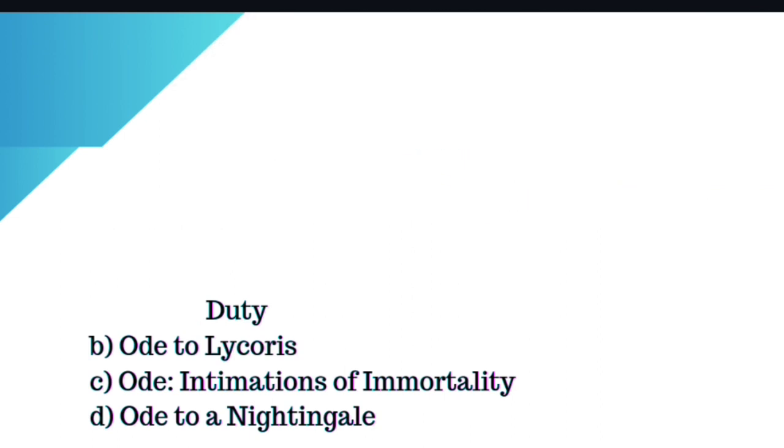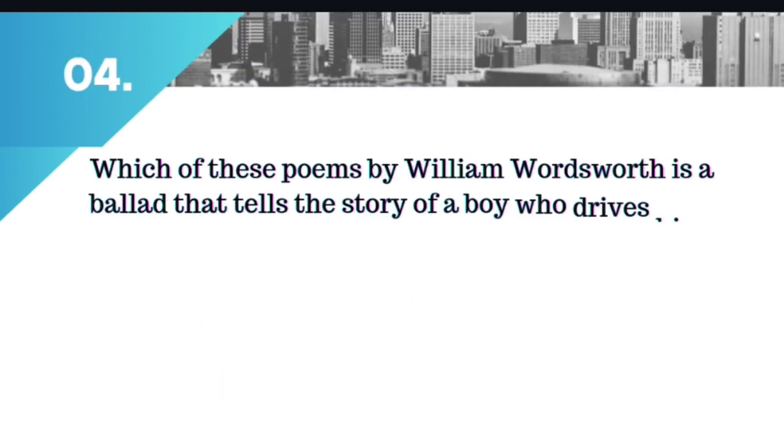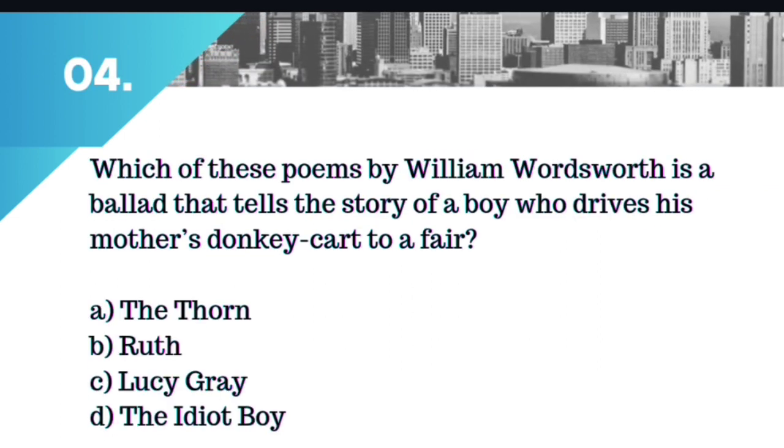Alright. Moving on to the fourth question. Which of these poems by William Wordsworth is a ballad that tells the story of a boy who drives his mother's donkey cart to a fair? Option A, The Thorn. Option B, Ruth. Option C, Lucy Gray. Or option D, The Idiot Boy. And the right answer is, of course, option D, The Idiot Boy.